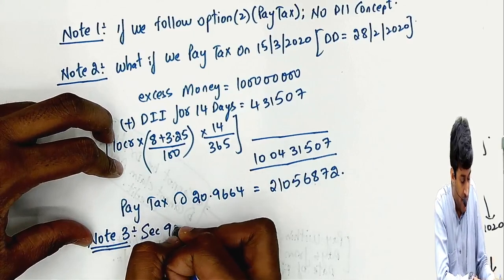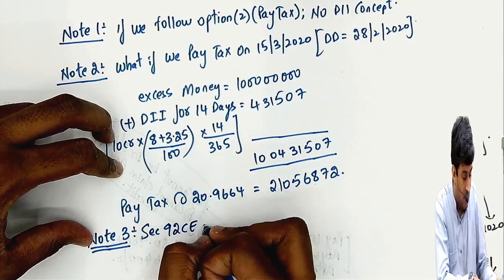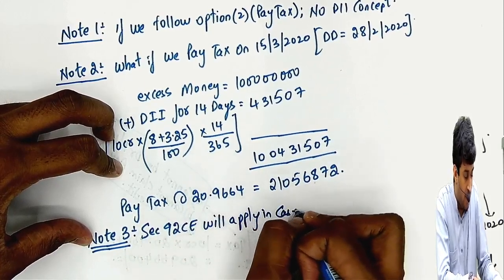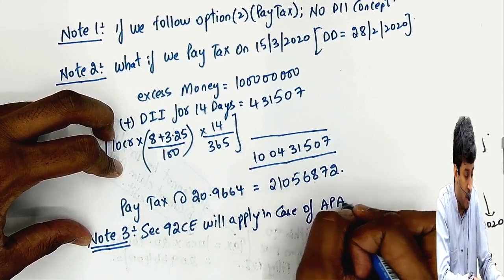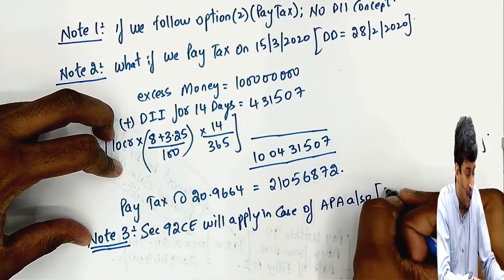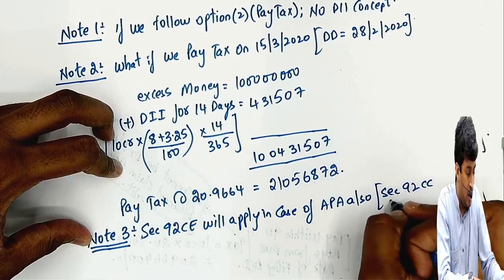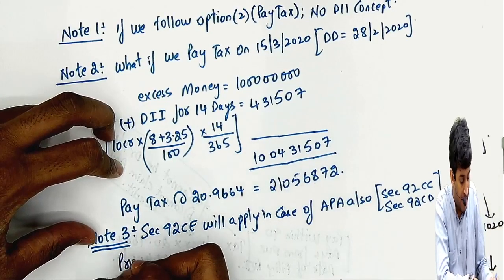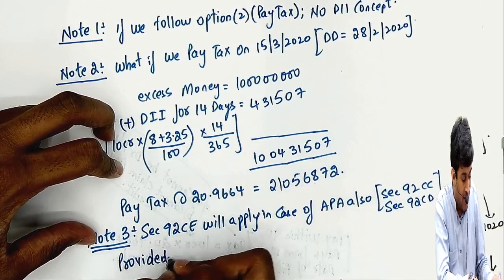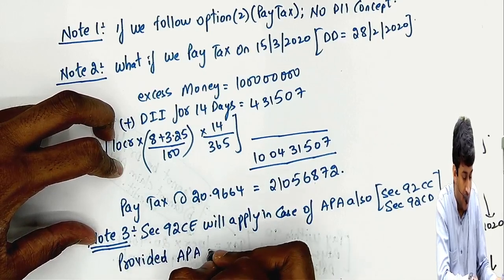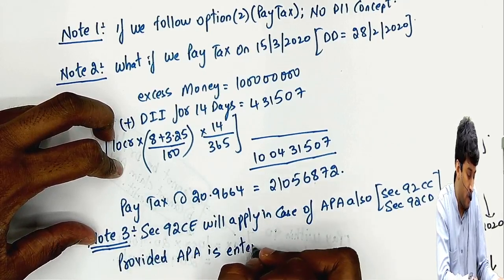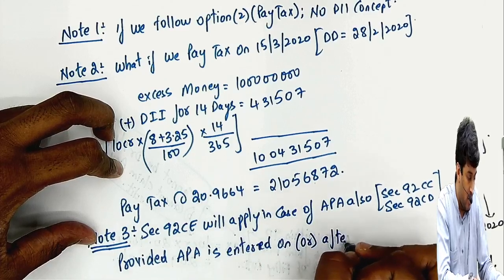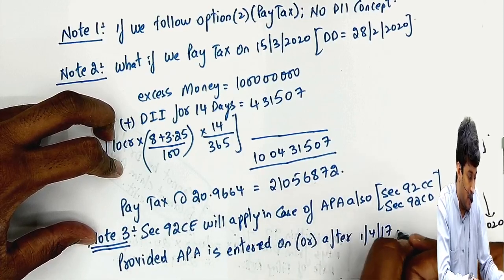This section of 92CE will apply in case of APA, Advance Pricing Agreement also. APA is covered under section 92CC and 92CD. Advance Pricing Agreement also, provided that agreement, APA, is entered on or after 1st April 17.